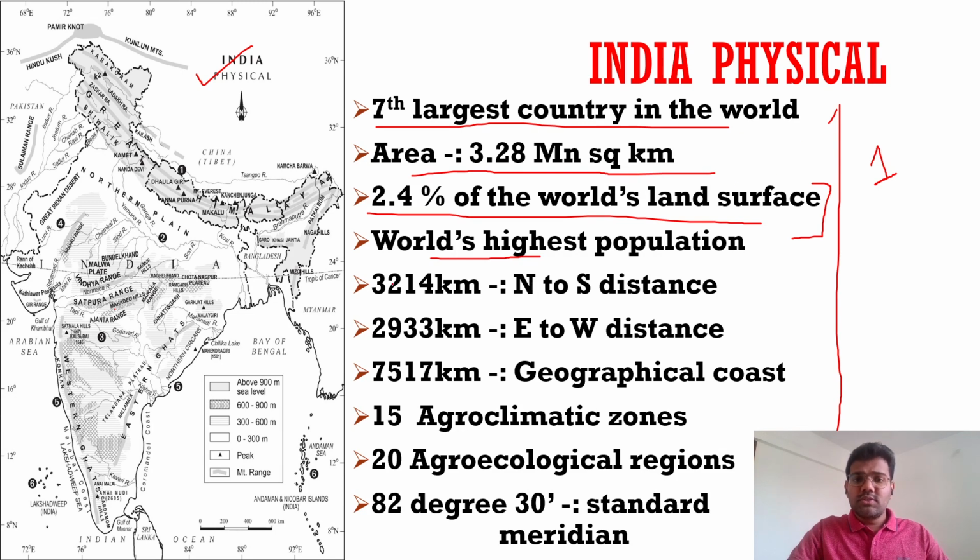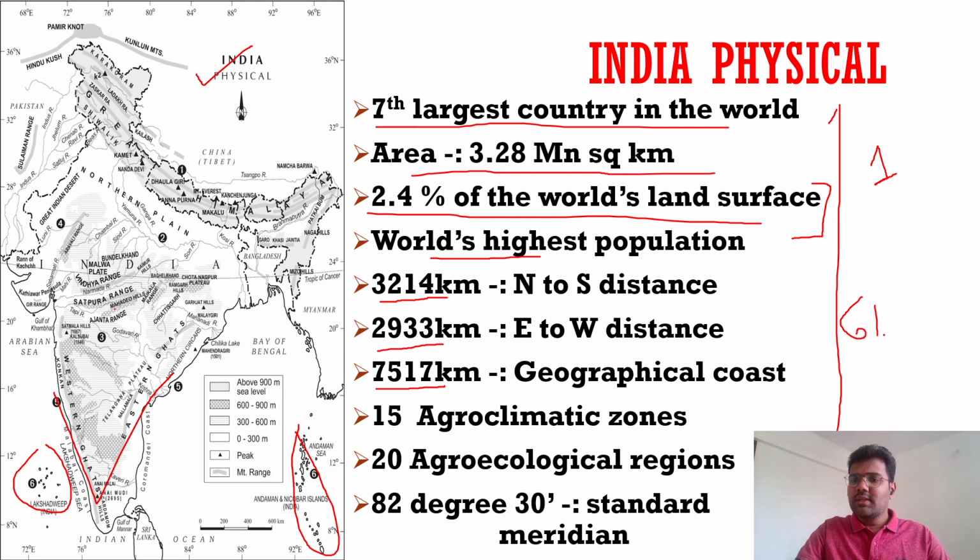Then the north to south distance is 3,214 kilometer. The east-west distance is 2,933 kilometer. Then the geographical coast: India has 7,517 kilometer of geographical coast, and that includes the mainland India, Lakshadweep Islands, and the Andaman. If you skip the Lakshadweep and Andaman, what is the coastal length of mainland India? So that is what?